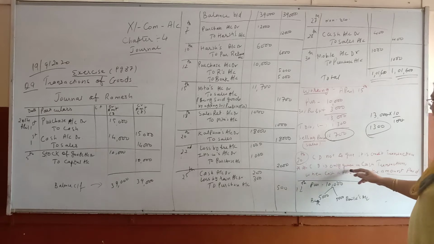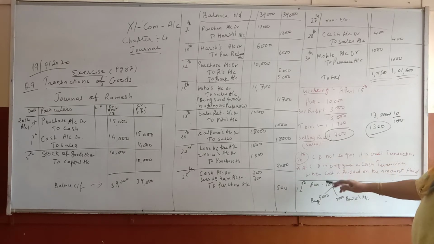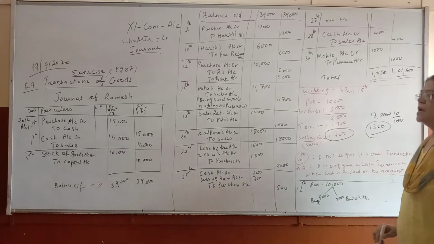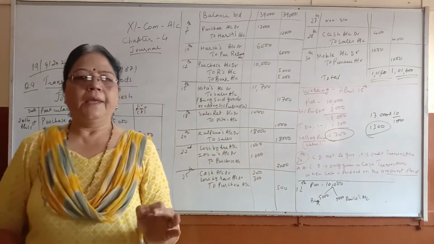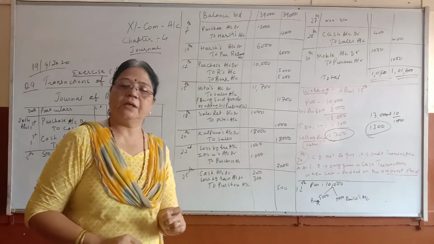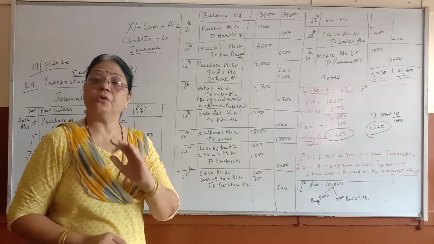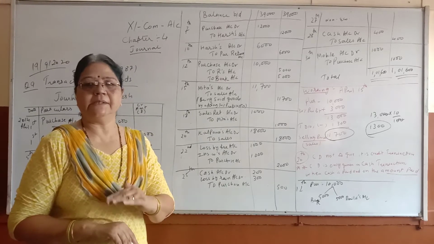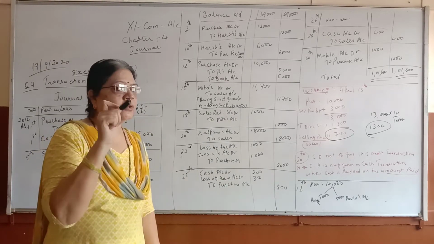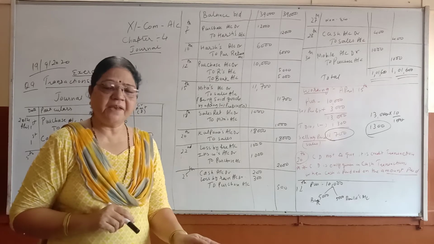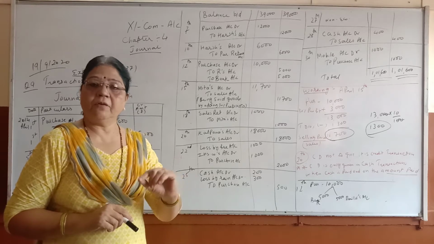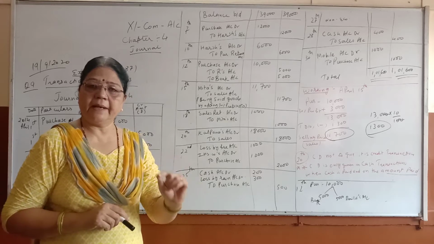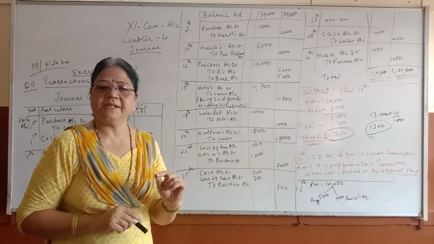Cash discount is only given in a cash transaction, when cash is paid and on the amount paid. Here, if you see sold goods to Kalpana, is it a cash or credit transaction? First you have to decide that. All should know this first. That is the base. Now, if you see sold goods to Kalpana, the name is given and the word cash is not given. So, when the name Kalpana is given, it is which type of transaction? Credit.